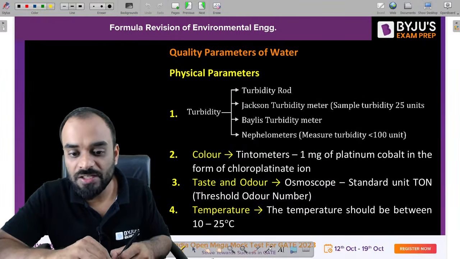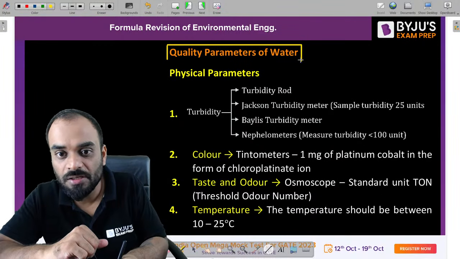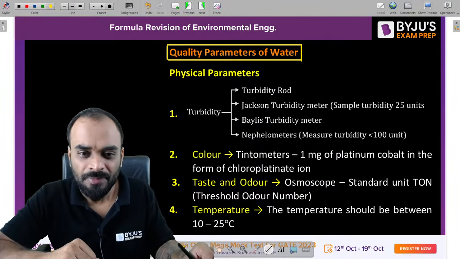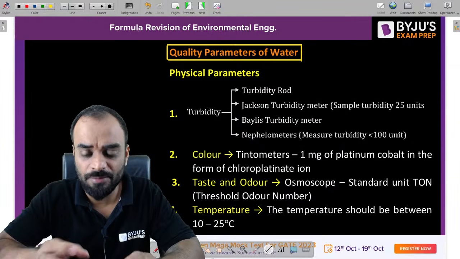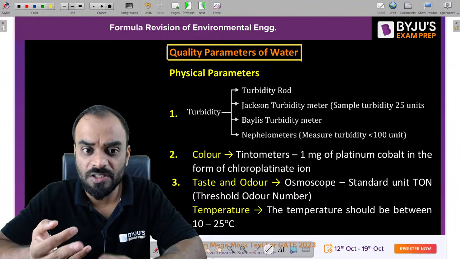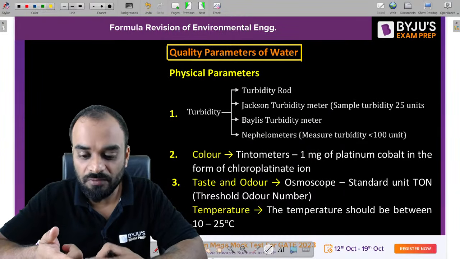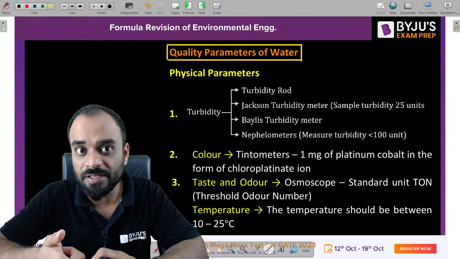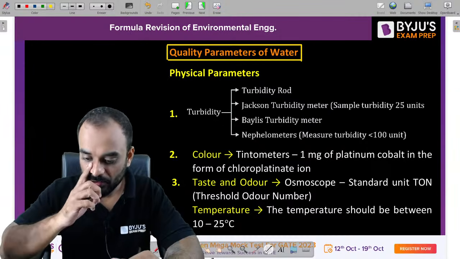Now let's move to the next chapter, which is basically quality parameters of water. Now you know that, guys, there are certain quality parameters which are very important for your examination, like suspended solids, right? In physical quality parameters, suspended solids, turbidity. In chemical, it is hardness. Then we have the alkalinity part. If you talk about biological, in that particular case BOD test is important because they are trying to put questions from it. Okay. So let's understand.